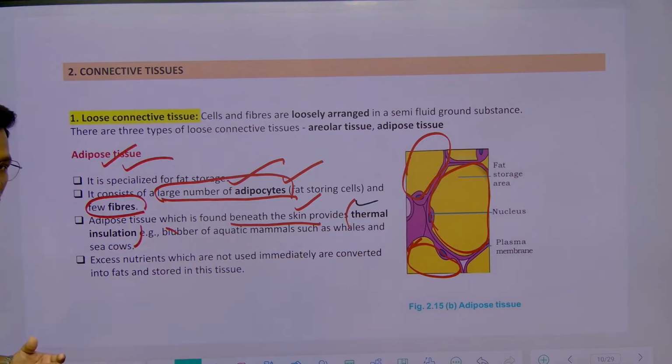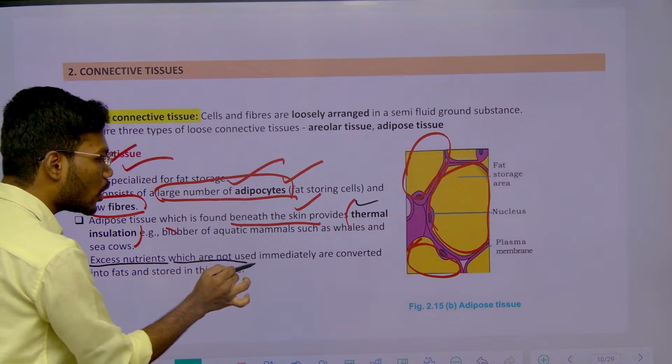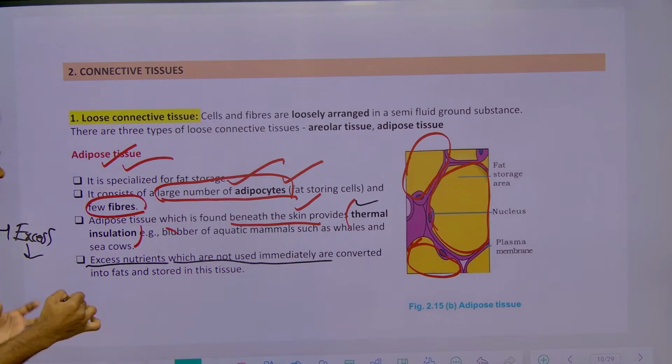And how are the fats forming? When we eat excess, the body will take how much it wants, and the remaining excess nutrients which are not used immediately will be converted into what? Fats.